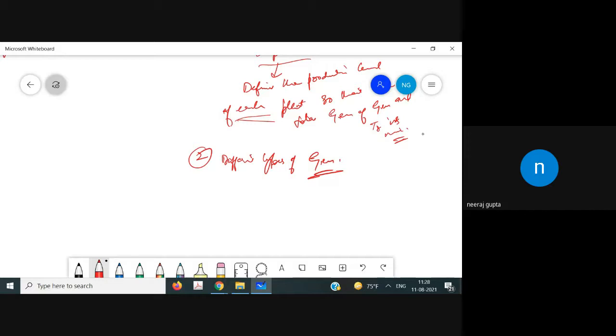Now, next is the negative synergy of an interconnected power system. There are many advantages of this interconnected power system.